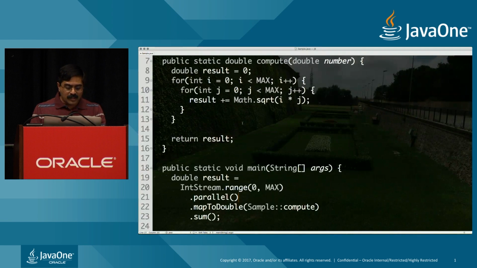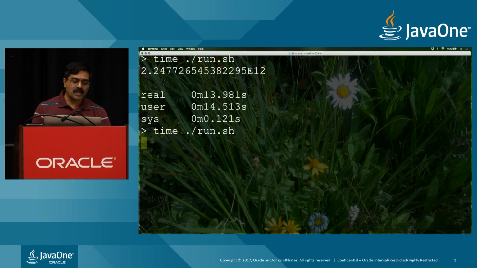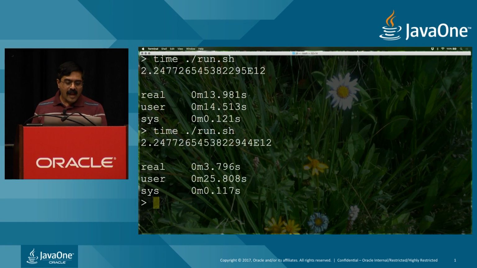So I want to go ahead and run this in parallel now and see how much time it's going to take. So now that it's parallel, multiple threads are going to run this. Hey, notice that we finished in about 3 seconds instead of 13 seconds. I would say that's pretty decent because we made it faster.